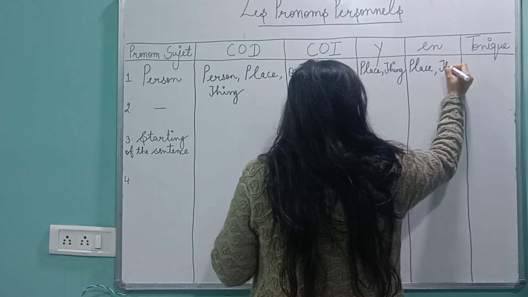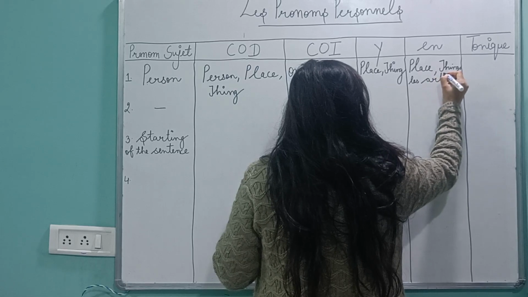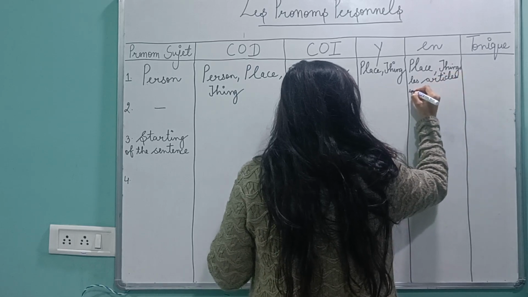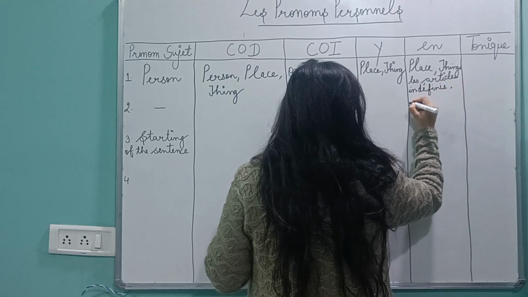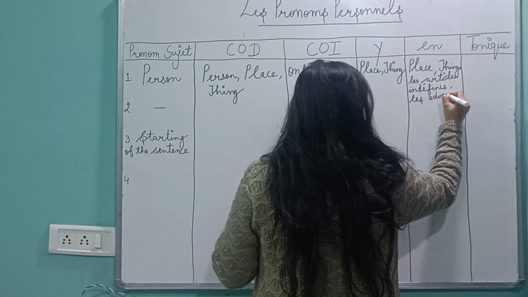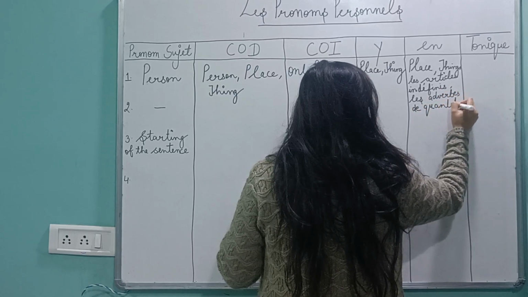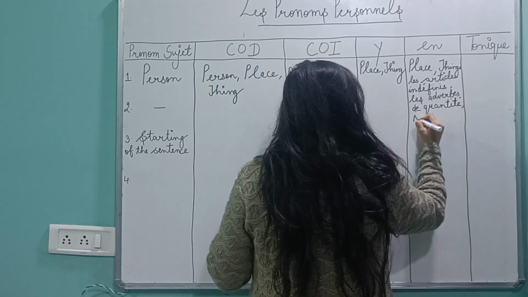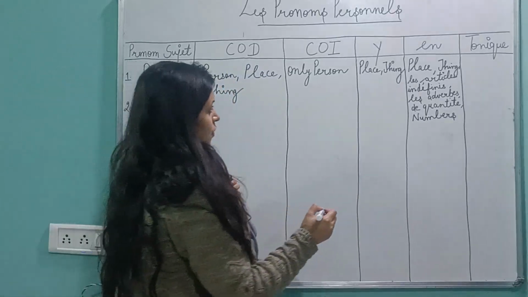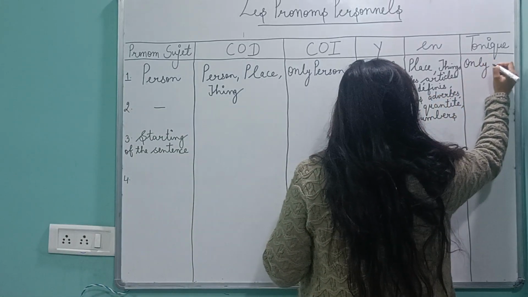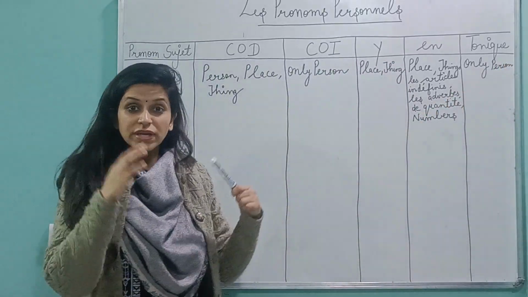Place, thing, les articles indéfinis. I'll give you the examples later. Les articles indéfinis, indefinite articles are there. Les adverbes de quantité, which is beaucoup de, trop de, tant de. So it's also used with that. Numbers, it's also used with numbers. So it's used with so many things. Okay, TONIC, only person. In COI and TONIC, I've written only person, only person.